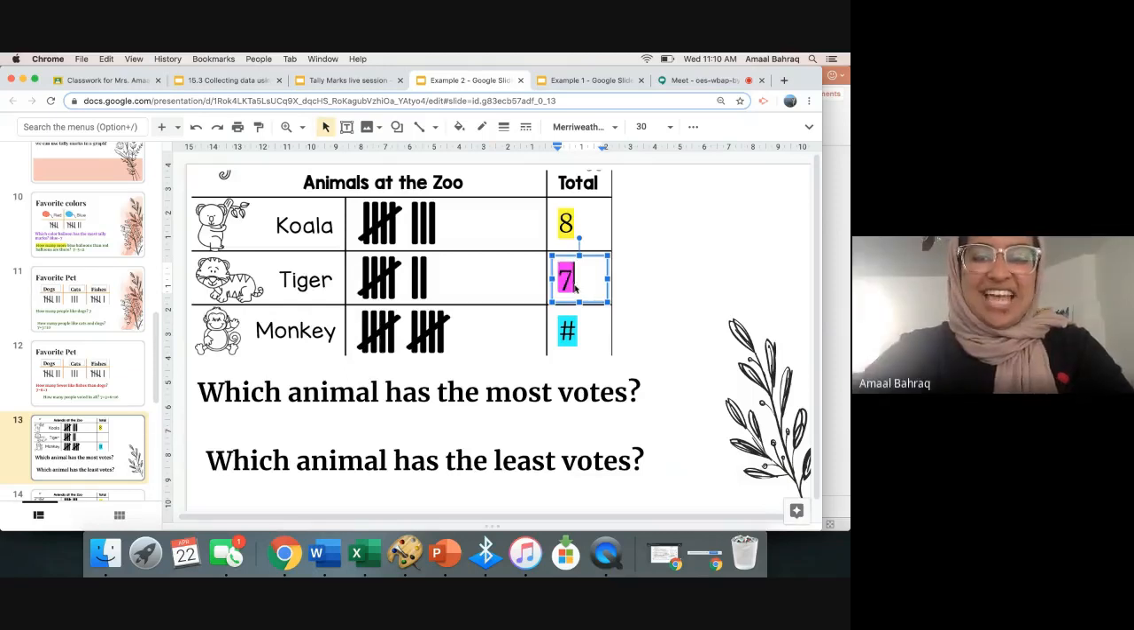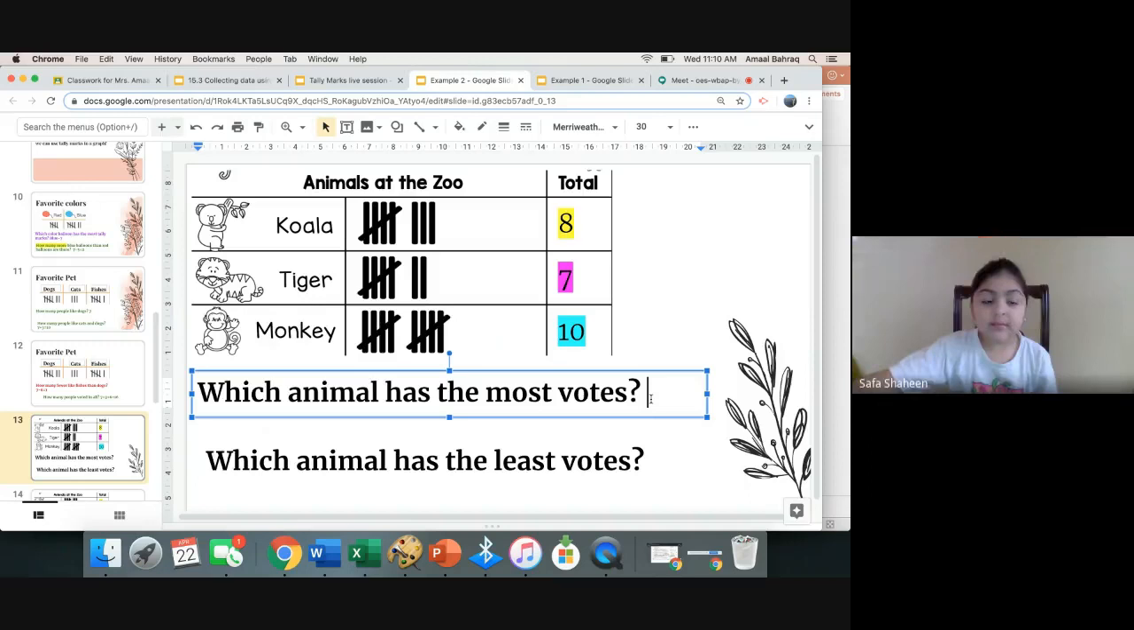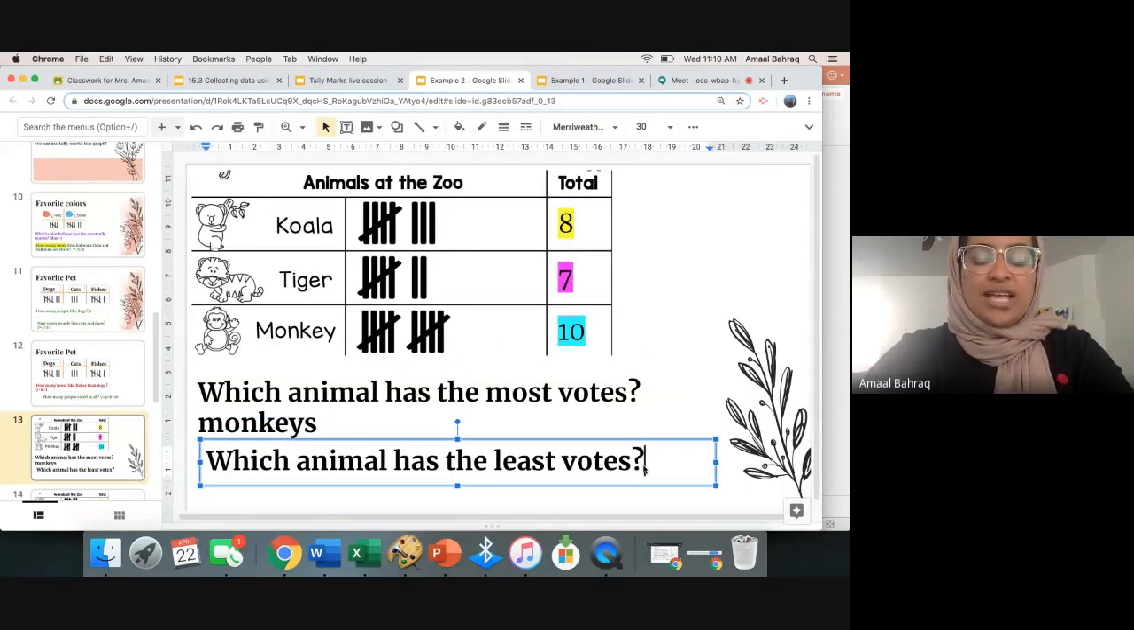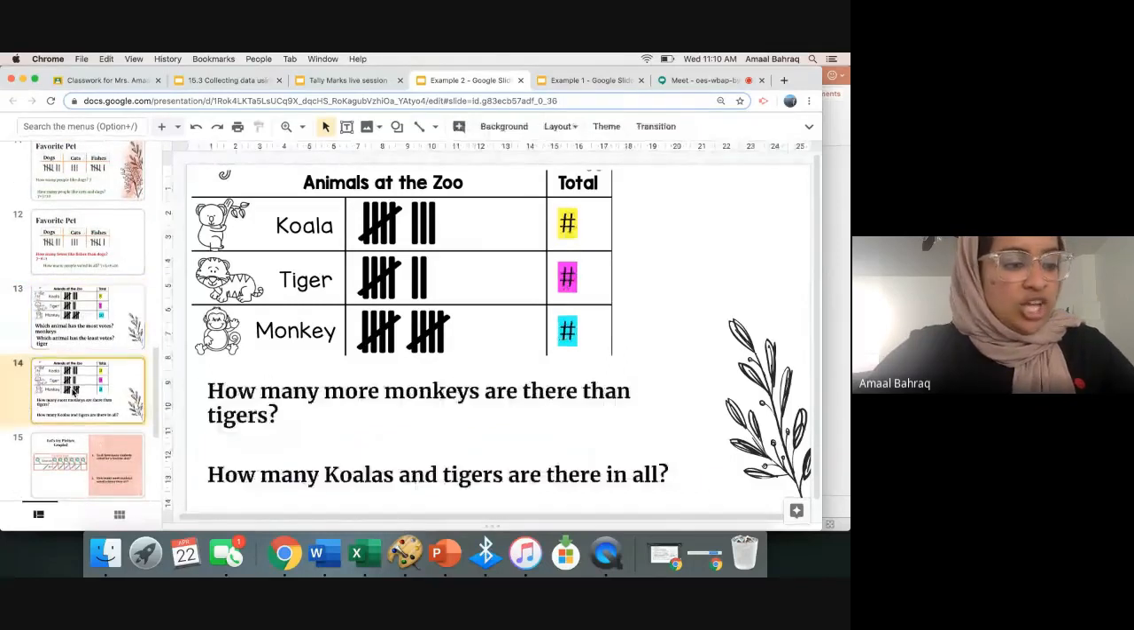7. Yes, 7. And Safa, how many monkeys are there? 10. Good. Safa, which animal has the most votes? The monkey. Monkeys. Good. Ahmed Lataife, which animal has the least amount of votes? The tiger. Tiger, because it has the smallest number. Very good. Let's go to Khadija.